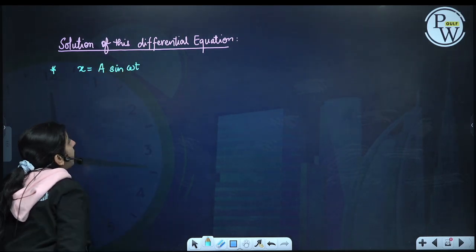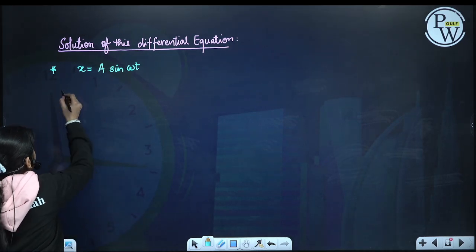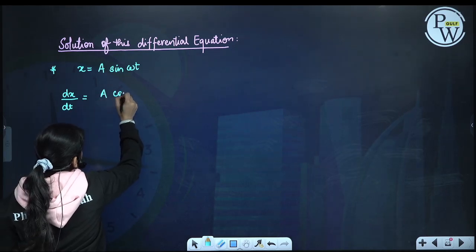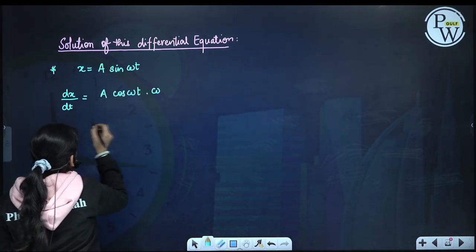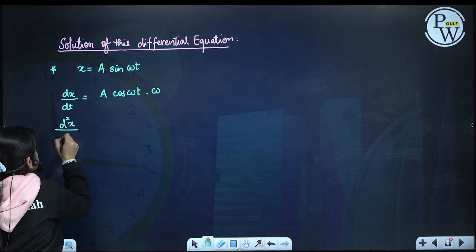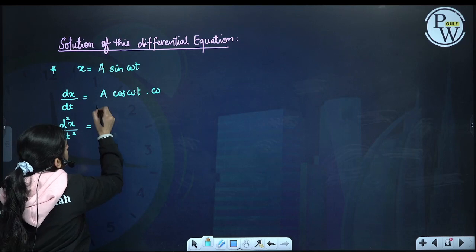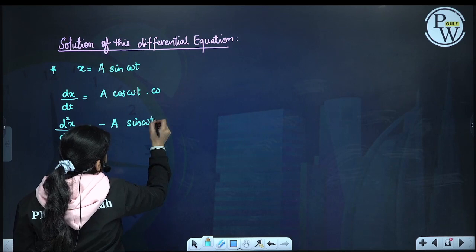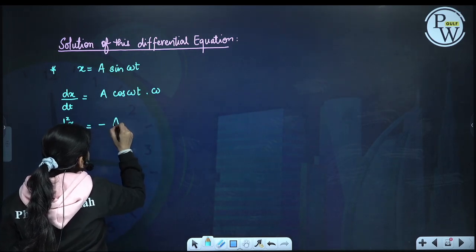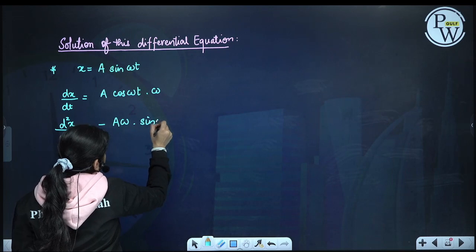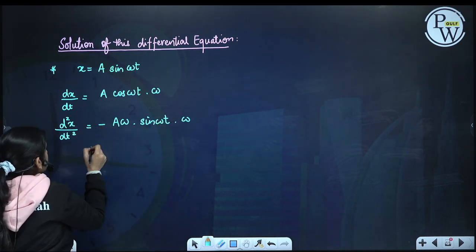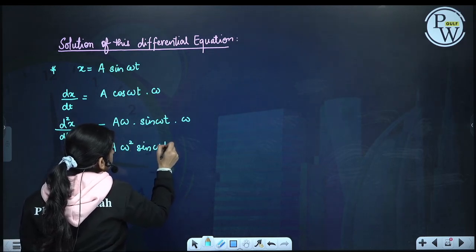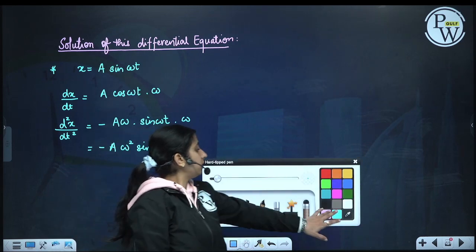Let us check whether x is equal to a sine omega t is a solution. Differentiate it once. dx by dt will be a cos omega t into omega, and if I double differentiate it, it will become minus a omega square sine omega t. Now substitute it.